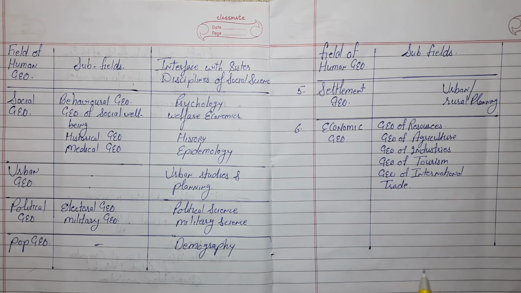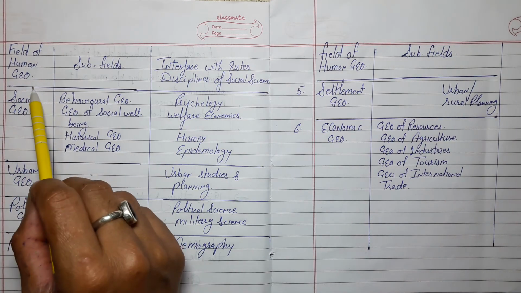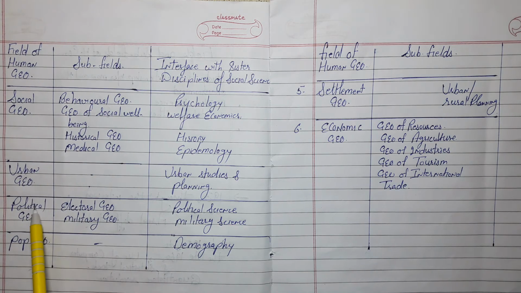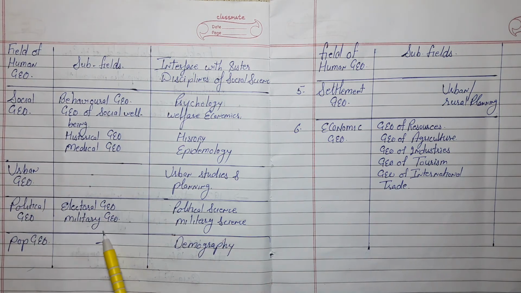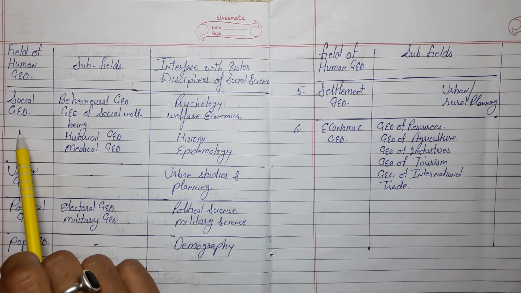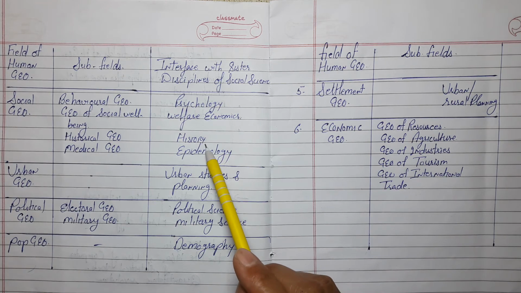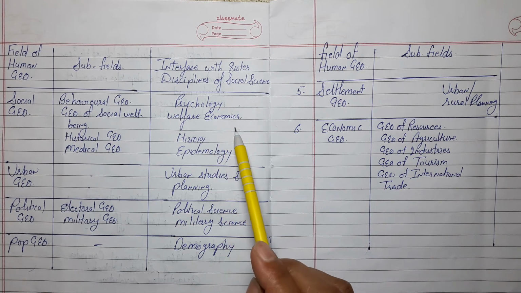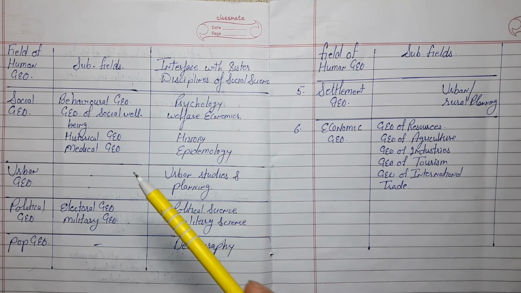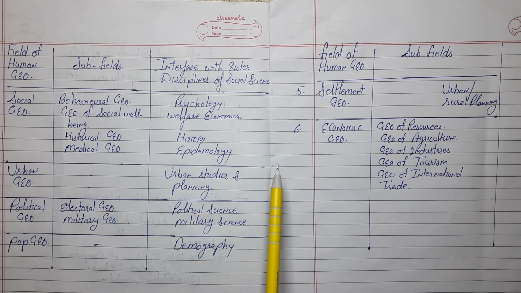Now see this table. You can see the fields of human geography, and these are the subfields of human geography. Social geography is also related to the subjects of history, welfare, economics and psychology, so it shows the relationship with other social science subjects.